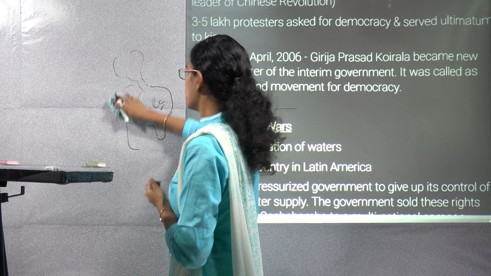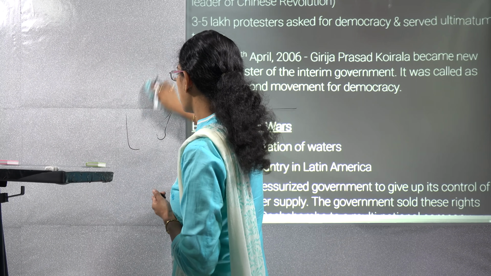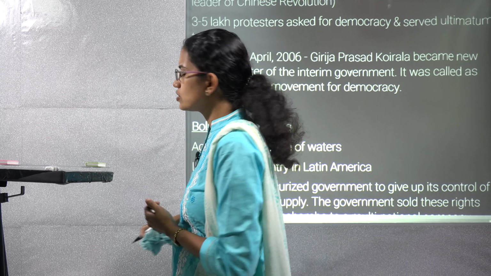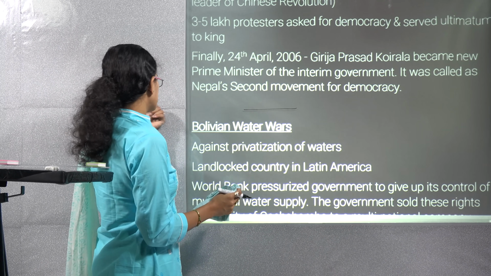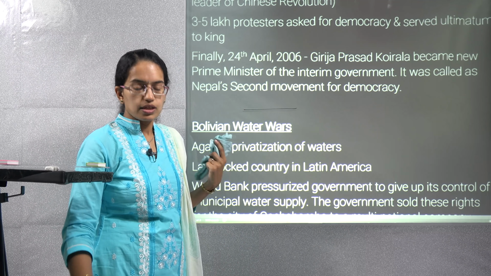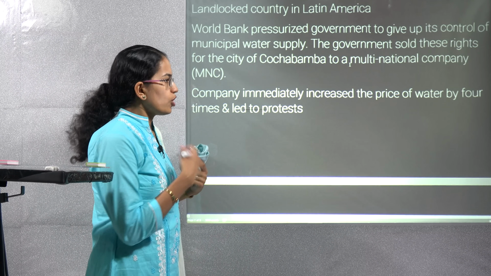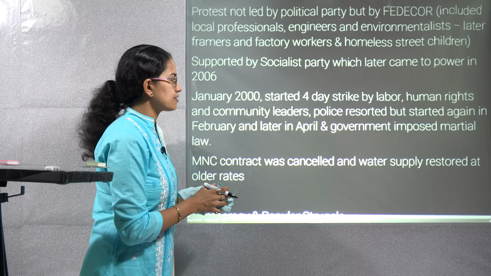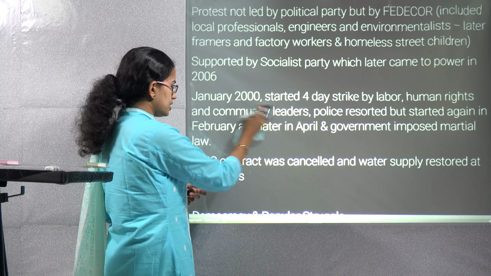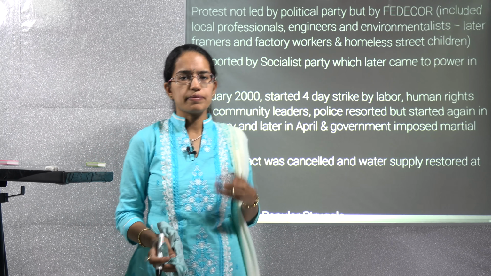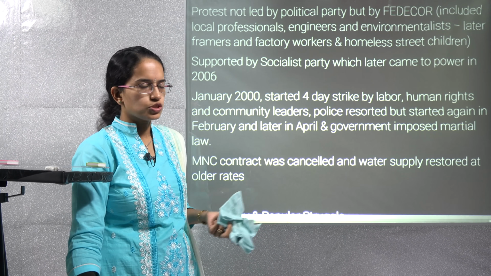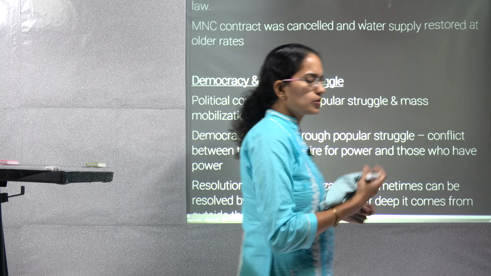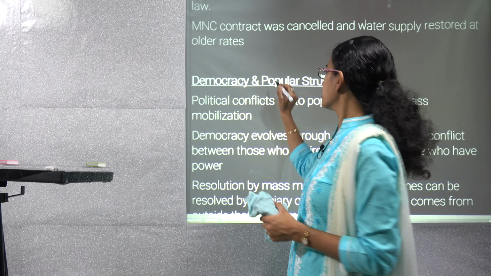Most of the water that was available in this country was through government supplies, and one day the government decided to hand this over to an MNC or a private company. As a result, there was a sudden price rise. Following the price rise, the people's movement started, and there was a 4-day strike that was led by the community leaders and the local leaders there. The MNC contract was ultimately cancelled, and water supply was restored by the government at the older, nominal rates. Now whenever we talk about these issues, there comes an issue of a popular struggle.